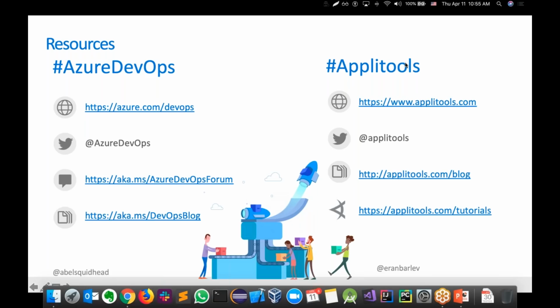Okay. Next question, also for Abel. At Microsoft, how do you define code coverage? What is your definition? Code coverage is an interesting thing, right? Basically, we're looking at the lines of code that are touched by our unit tests. Code coverage is a double-edged sword to me. I love it and I hate it.